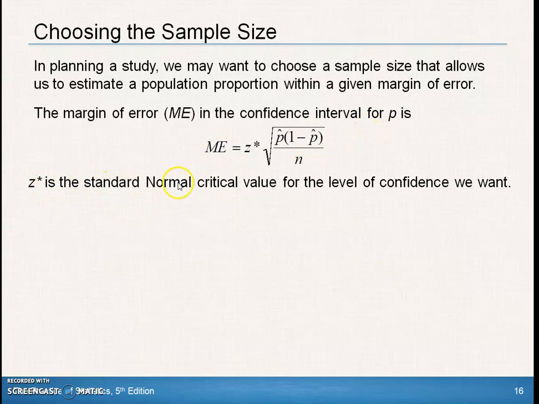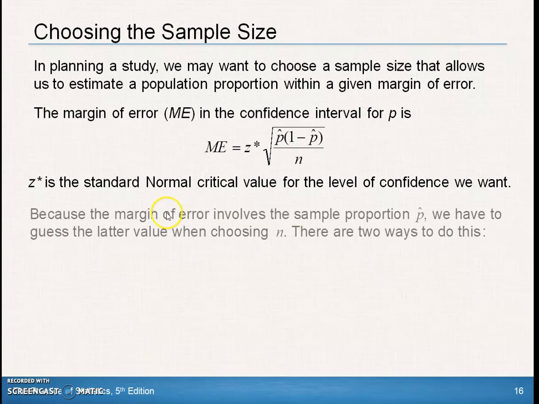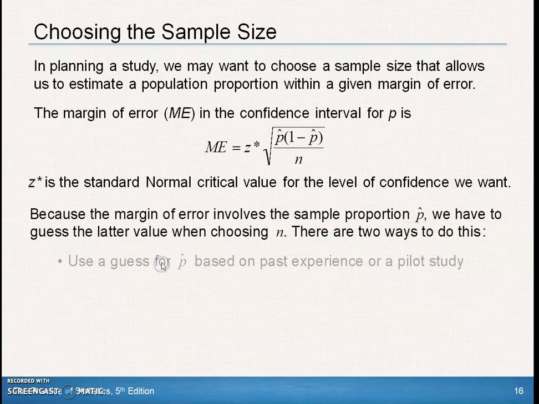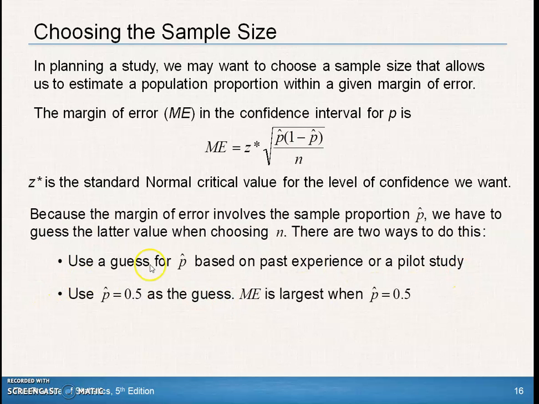So z star is that critical value. Because the margin of error involves a sample proportion p-cap, we have to guess somehow when choosing n. There are two ways to do this. Use the guess from a before pilot study, or 0.5 is the worst case, the largest.